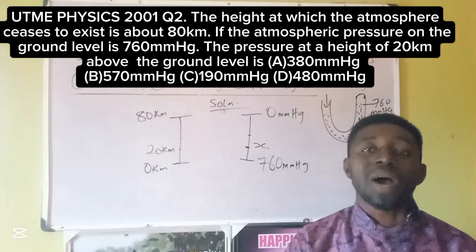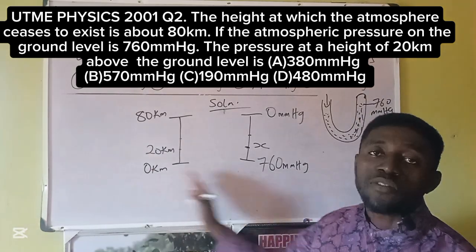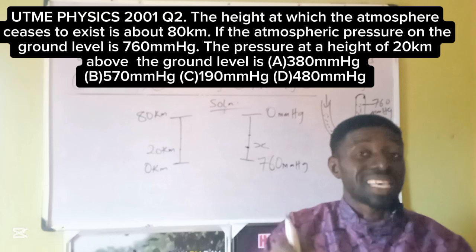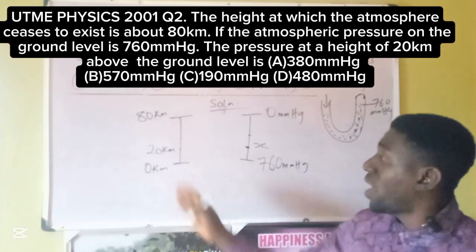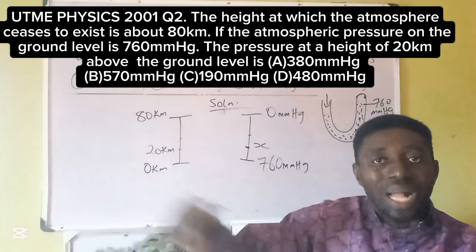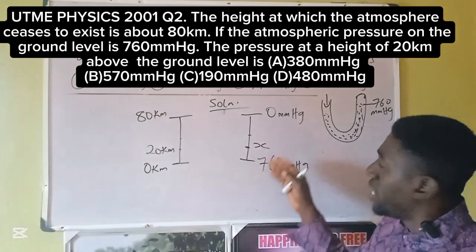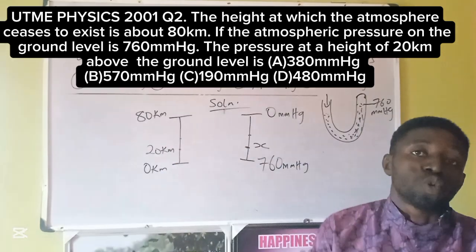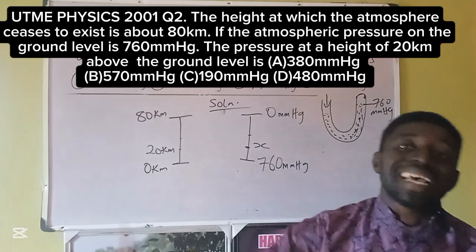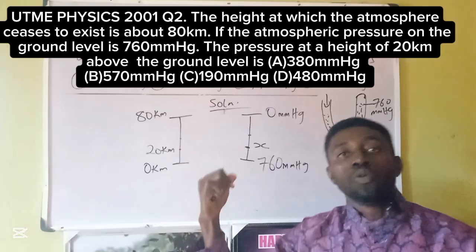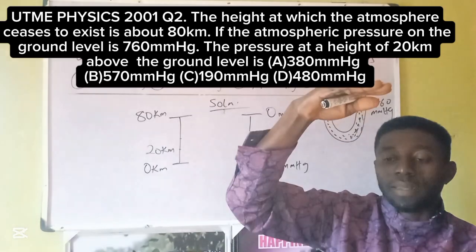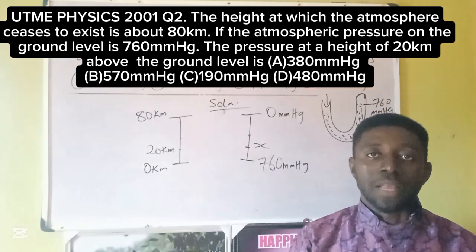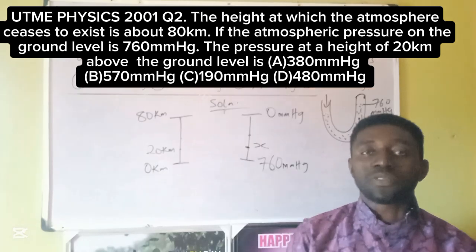Okay, here we'll follow a simple arithmetic. Anytime we make this type of comparison, you can also see this type of comparison in conversion of different scales of temperature. Here we have different units that indicate one thing. Kilometer and millimeter can be used to measure atmospheric pressure. You can attach mercury to it to prove that it's mercury that is being pushed inside the U-tube to show the level of atmospheric pressure available in a planet. So what point am I trying to make here?